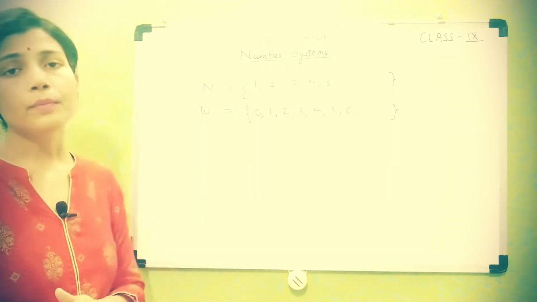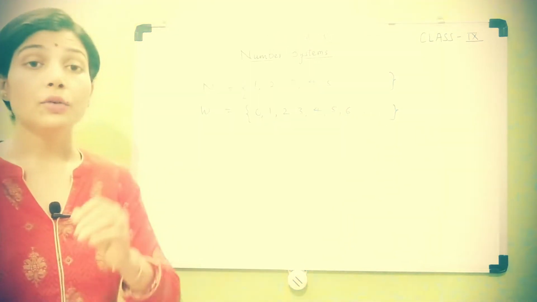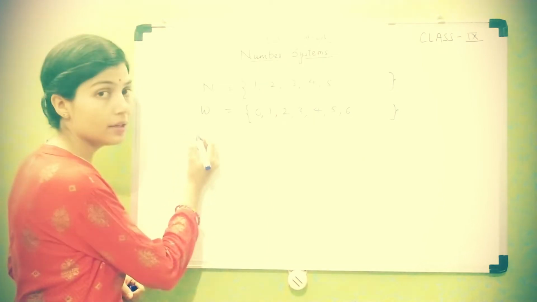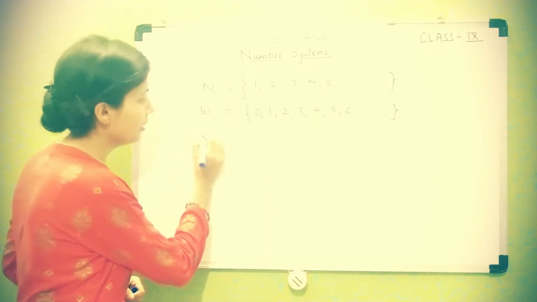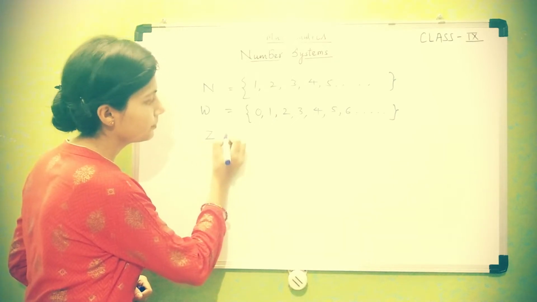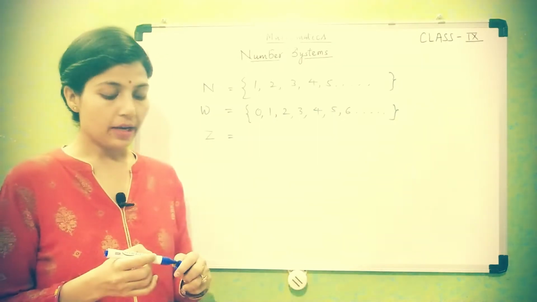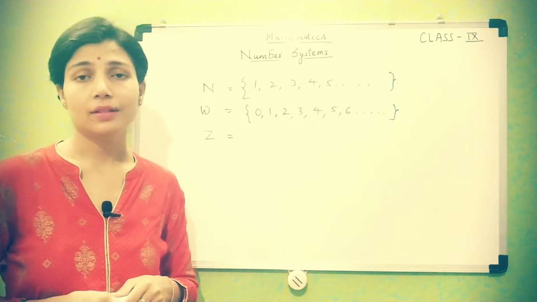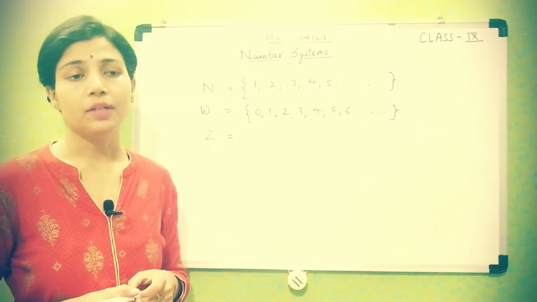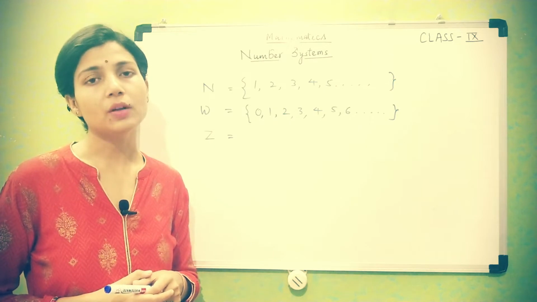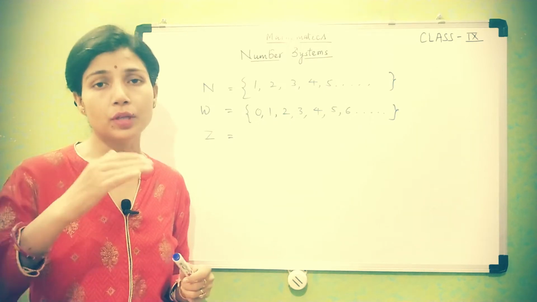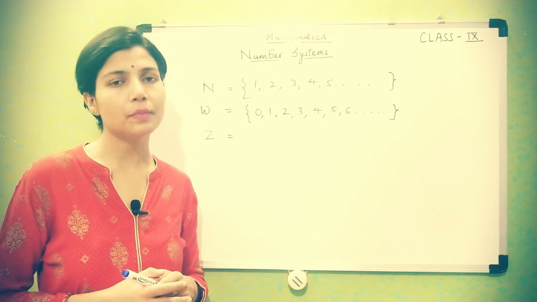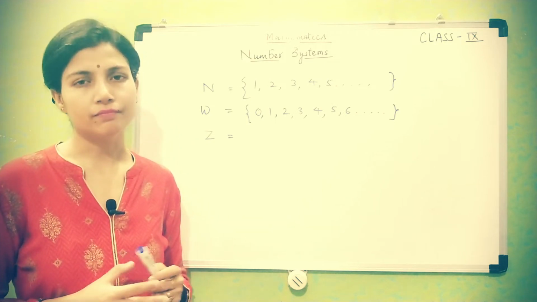Let's move to the next list of numbers that you have studied in class 6th, integers. We represent integers by the capital letter Z. You also have studied about negative numbers, meaning numbers holding a negative sign. Those numbers are used to represent opposite situations like debt, below the sea level, withdrawal of money from the account. So there are many examples representing negative numbers.